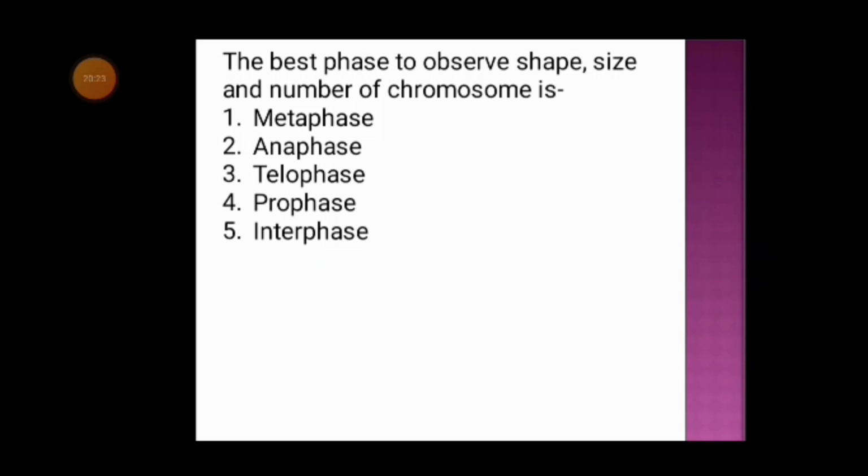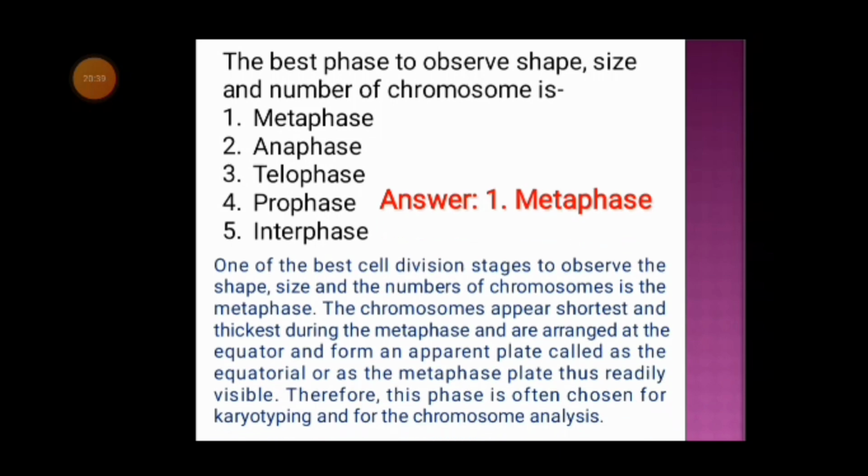Next question. The best phase to observe shape, size, and number of chromosomes is option 1 metaphase, option 2 anaphase, option 3 telophase, option 4 prophase, and option 5 interphase. And the correct answer is option 1 metaphase. One of the best cell division stages to observe the shape, size, and number of chromosomes is the metaphase.